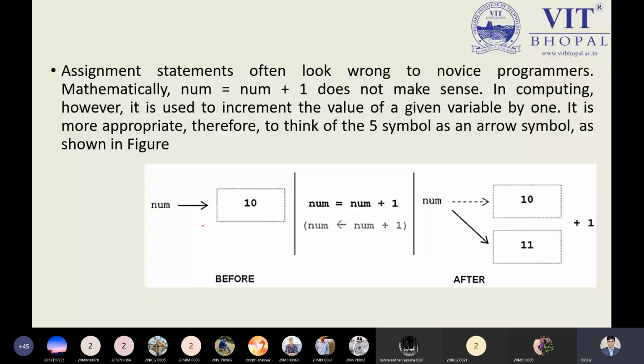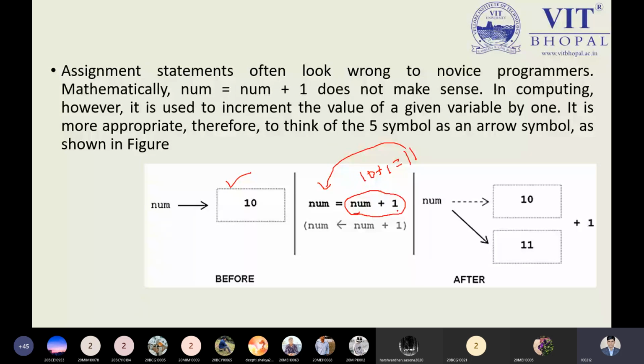Now num is a variable holding the value 10, and after increment, num equal to num plus 1. So what am I doing? First it will increase by one, that will be 11, and then it is assigned to num. When you talk about this kind of expression, num is equal to num plus 1, the right hand side part will execute first and then assign. That part we will learn in the expression calculation part.